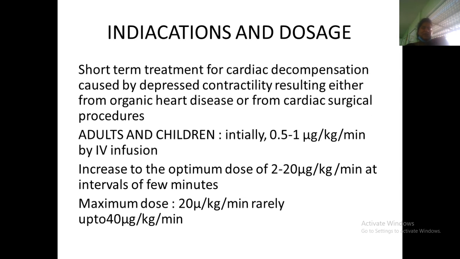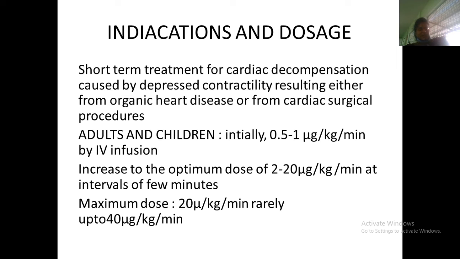So indications and dosages. Short-term treatment for cardiac decompensation caused by depressed contractility resulting from organic heart disease or from cardiac surgical procedures. Whenever the cardiac contractility has decreased, at that time it can be given.